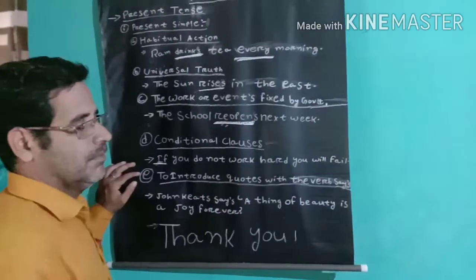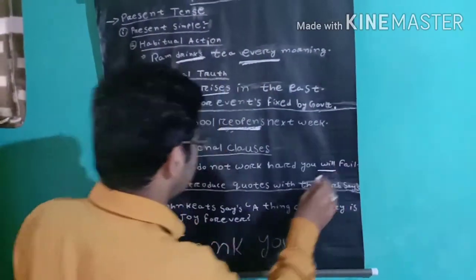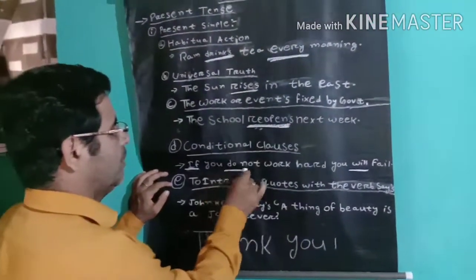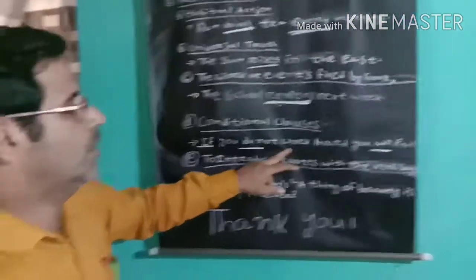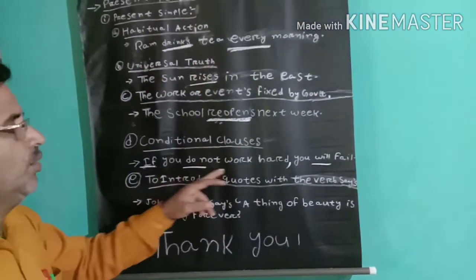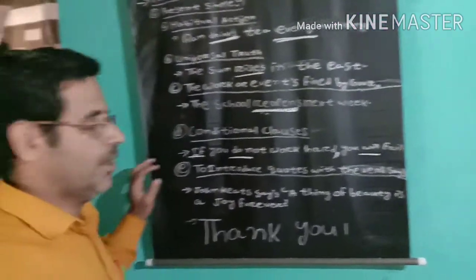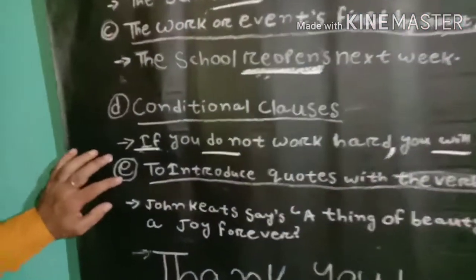Another verb will become future simple. If you do not work hard, you will fail. The first verb becomes present simple.